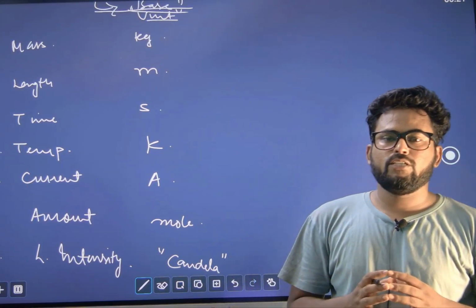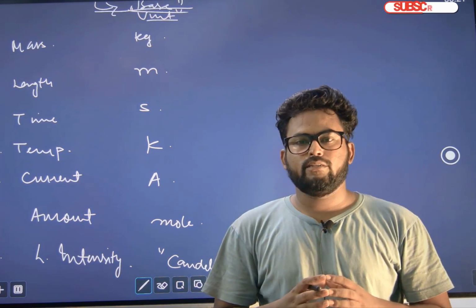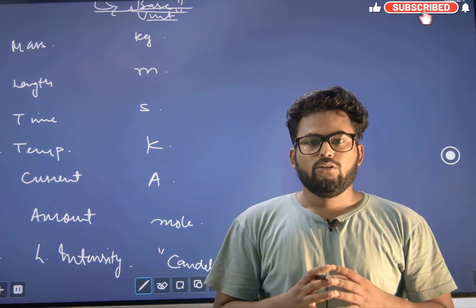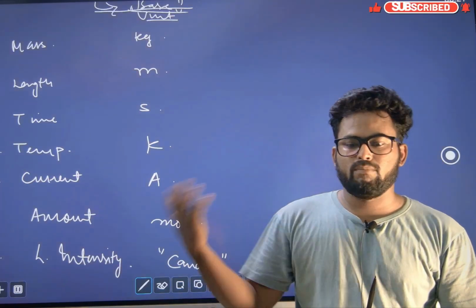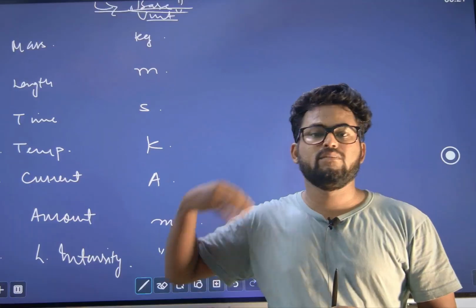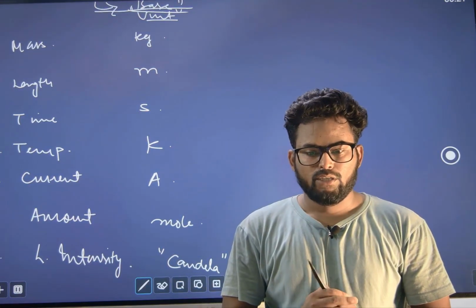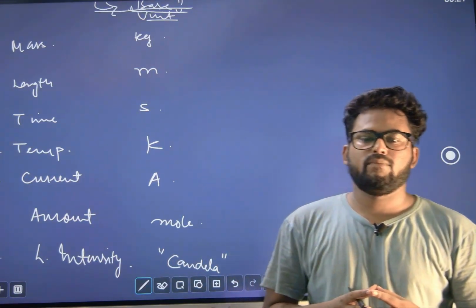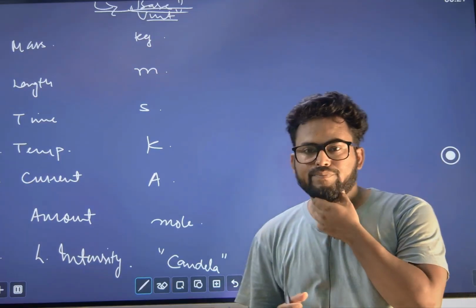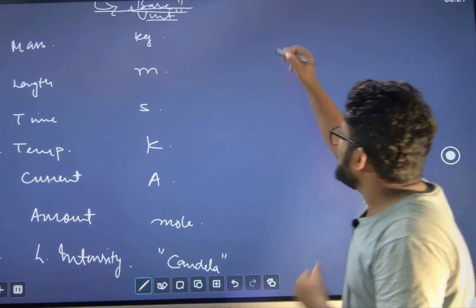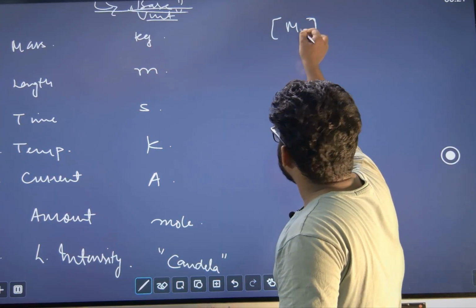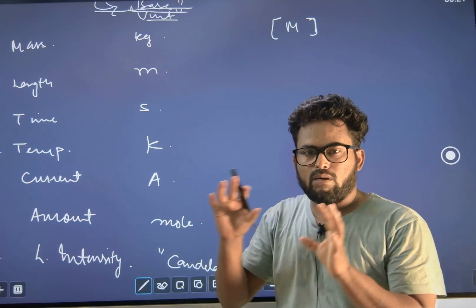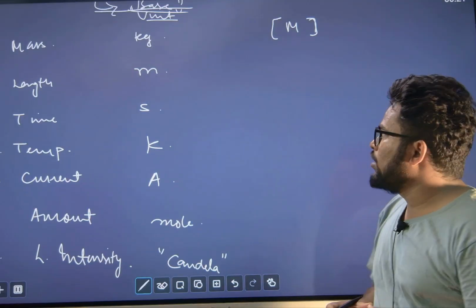Apart from unit, there is one more thing that is very important here, that is dimension. Dimension basically says that any physical quantity depends on fundamental quantities, and how it depends on those fundamental quantities is given by the dimension. If anything depends on mass, we write its dimension as M, meaning there is a component of mass in that physical quantity.